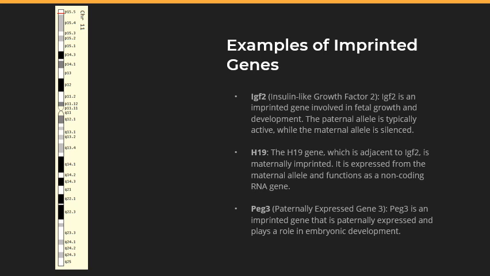It is classified as a paternally imprinted gene, meaning that it typically is expressed only from the paternal allele, while the maternal allele is silenced. Like H19 and IGF-2, PEG3 is subject to genomic imprinting. The specific regulation of PEG3's expression is controlled by epigenetic modifications such as DNA methylation, which ensures that it is expressed from only the paternal allele.